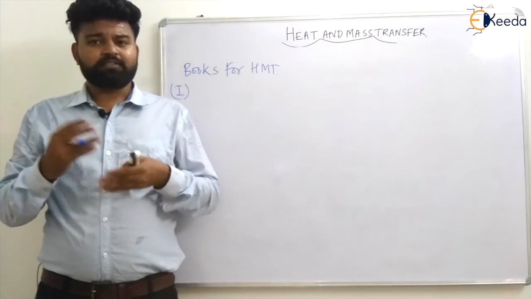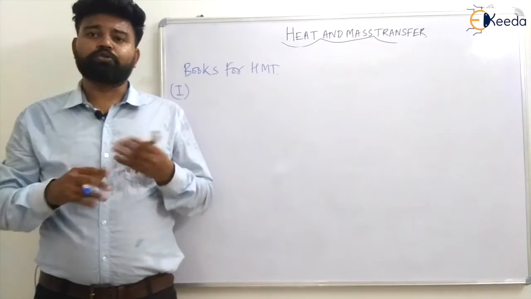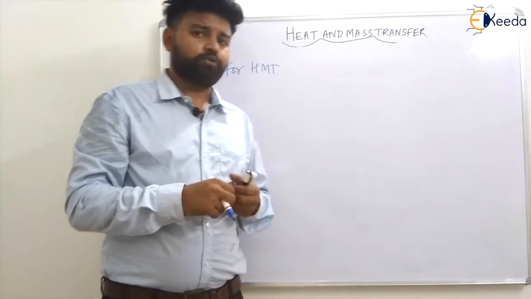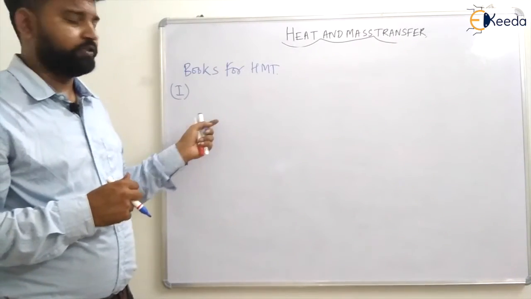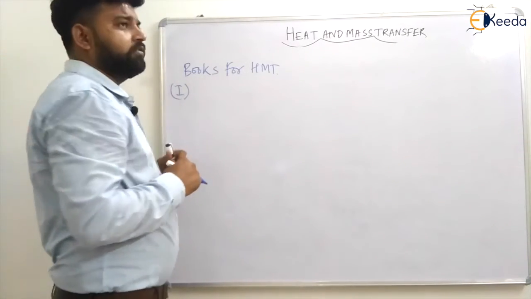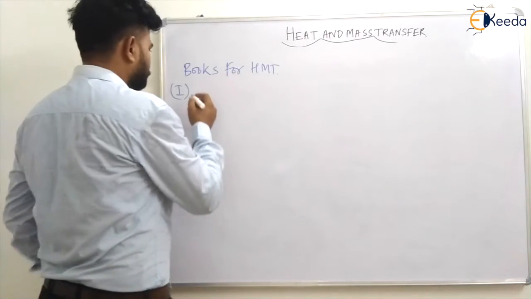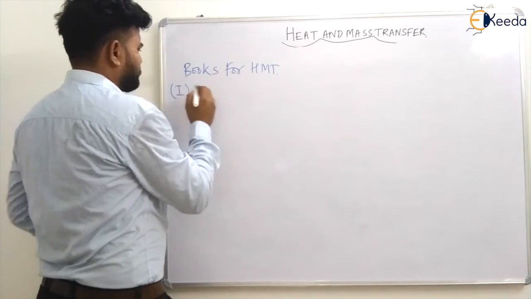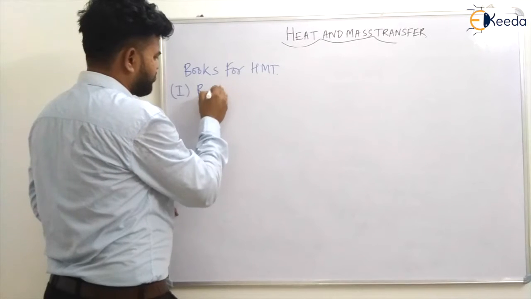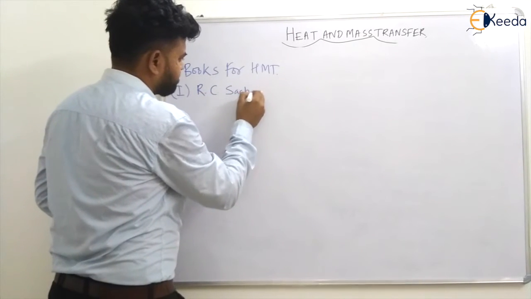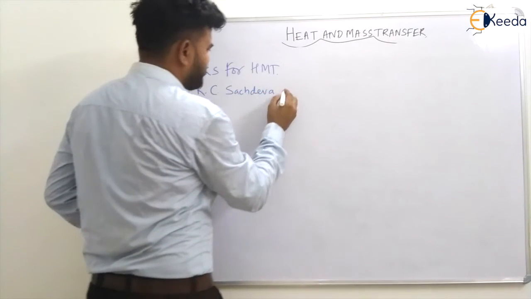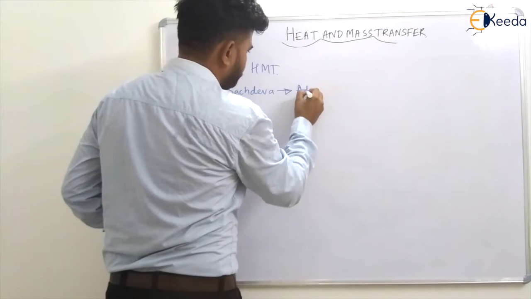Okay, but some students want to study more thoroughly and practice more questions, so I will be referring books for this. The first book, let us say the best book which I will say, is R.C. Sachdeva. In this you will have advanced theory.